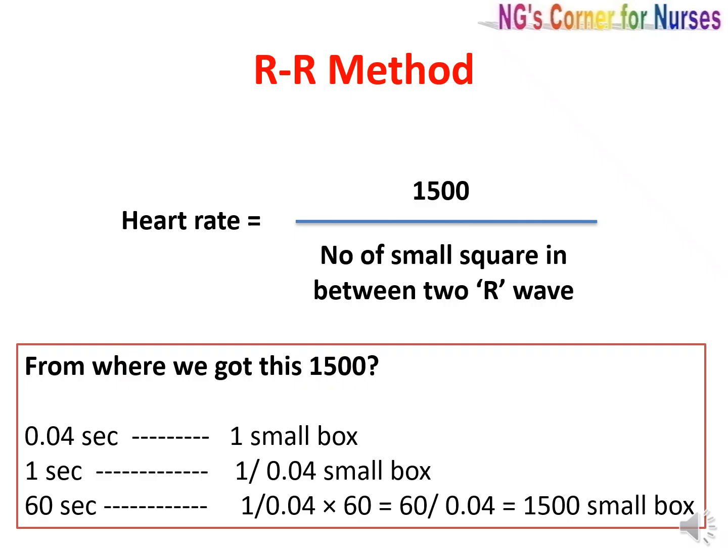We know for one small box the time is 0.04 second. So 0.04 second equals one small box. 1 second equals 1 divided by 0.04 small boxes. And for 60 seconds, it is 1 divided by 0.04 times 60, which equals 1500 small boxes. That means in 1 minute, the count of small boxes should be 1500.